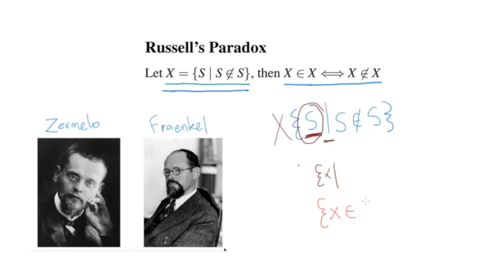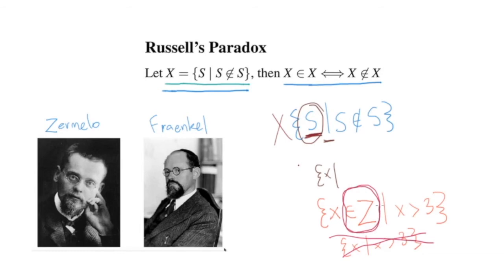So for example, let's say X is a member of the set of integers such that X is greater than 3 or something like that, right? So we can't just simply say X such that X is greater than 3. We can only use the set builder notation where we're taking the elements of our set from a bigger set, right? Just like we have here. Okay, so how does that help us with Russell's paradox? So let's have a look.